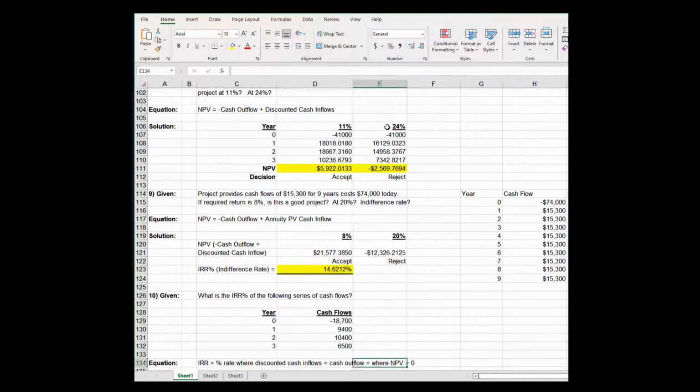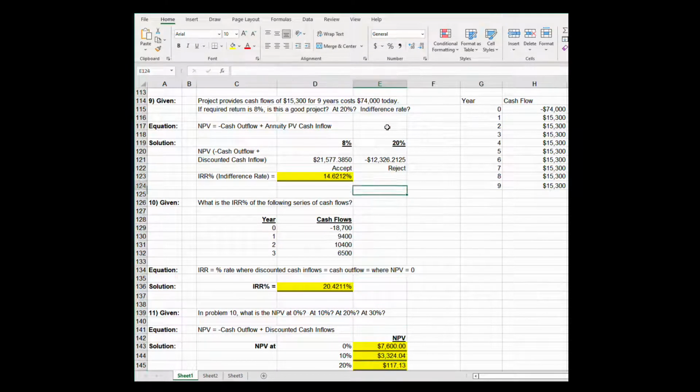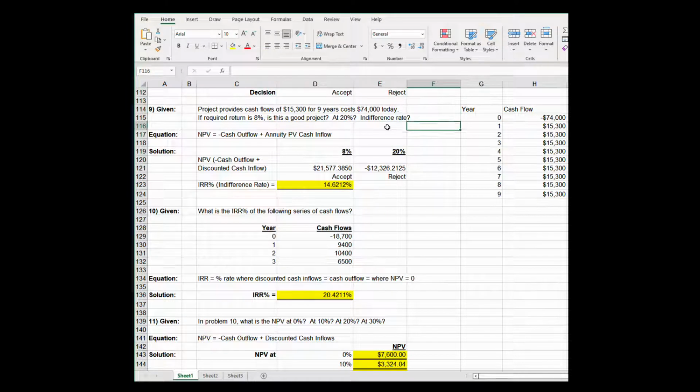It is negative, so at 24%, we reject this project. In problem number 9, we see that the project provides cash flows of 15,300 every year for 9 years. Looks like an annuity to me. This project costs $74,000 today. Your required return is 8%. Is it a good project? If your required return is 20%, is it a good project? And that's asking what's the indifference rate, or the internal rate of return.